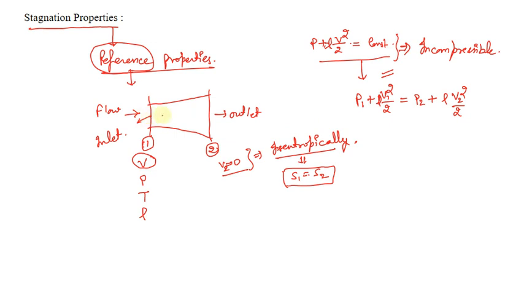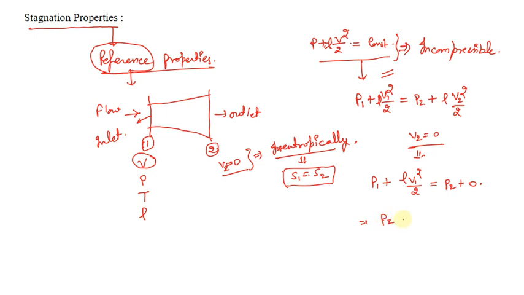Now the flow has been decelerated to velocity 0. That means at section 2 the velocity is equal to 0. So P1 plus rho V1 square divided by 2 is equal to P2 plus this term, which equals 0.